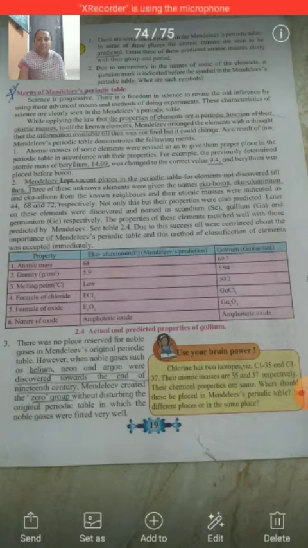Then we see the third merit: no place was reserved for noble gases in Mendeleev's periodic table. Mendeleev gave us a periodic table which has 8 groups, and there is no place for the noble gases in it. When noble gases like helium, neon and argon were discovered at the end of the 19th century, they had no place in the periodic table.